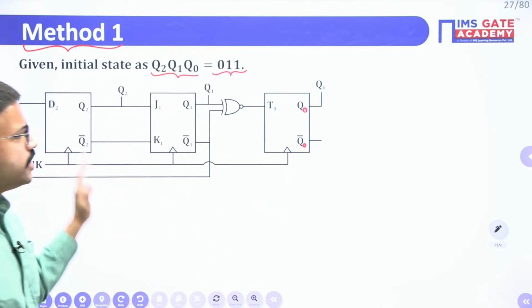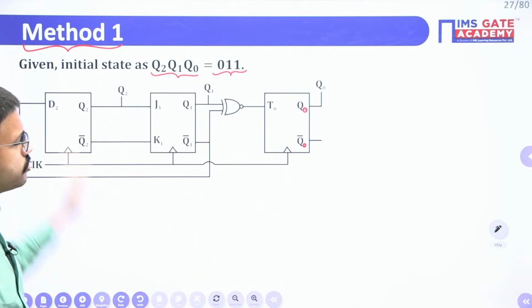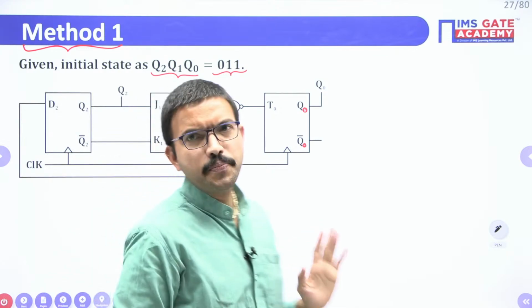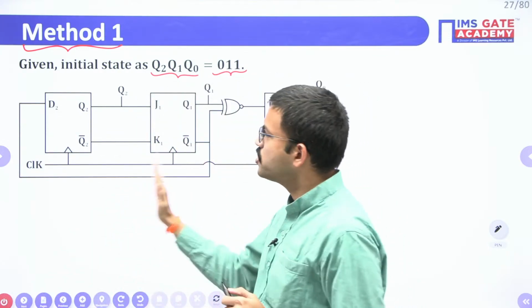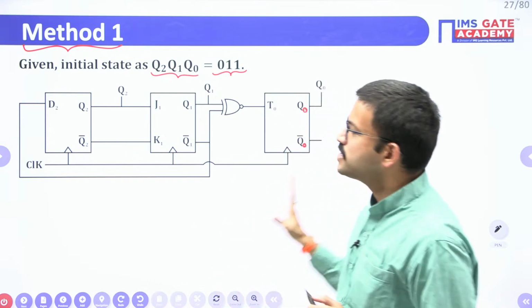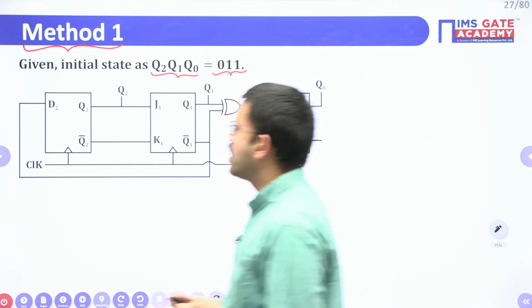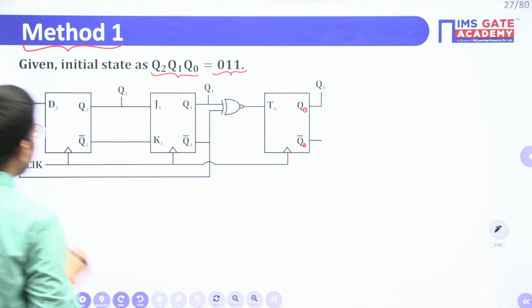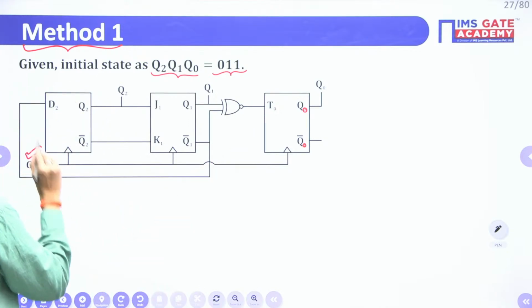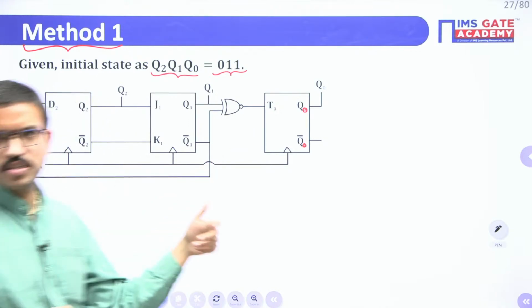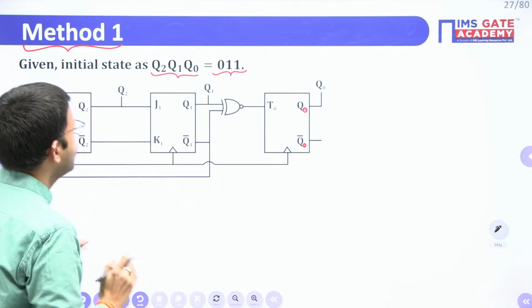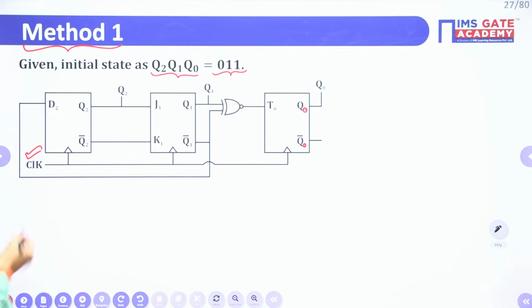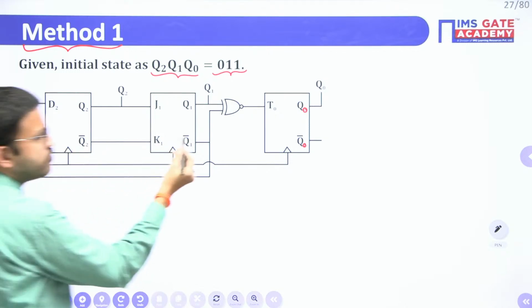Whenever you are solving any question related to sequential circuits, especially when you're having more than one flip-flop, the first point to observe is whether all the flip-flops have the same common clock signal or different clock signals. Here you're having D flip-flop, JK flip-flop, T flip-flop.